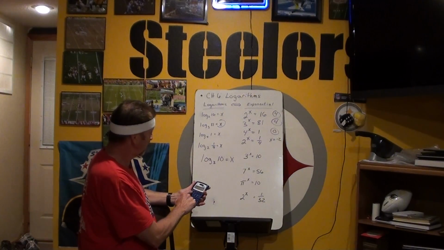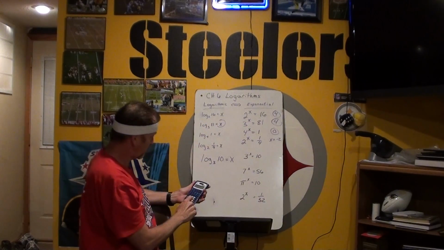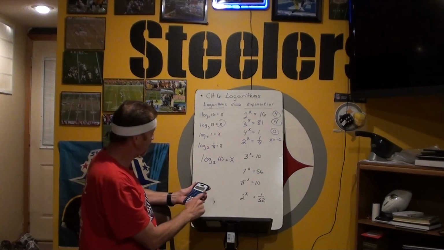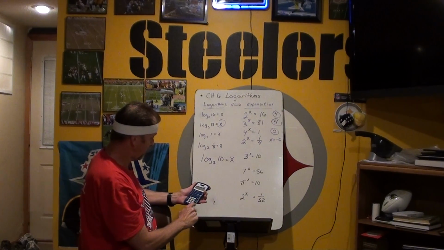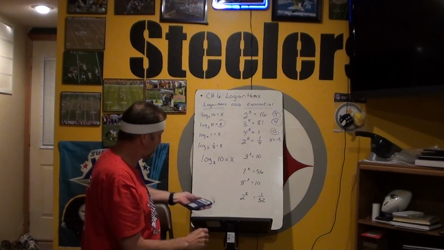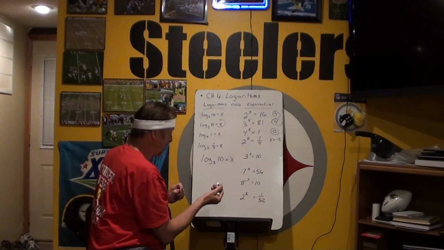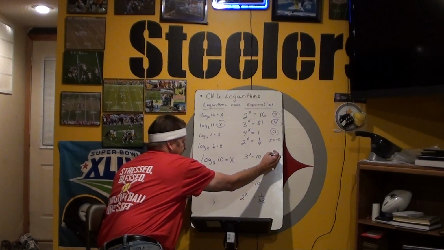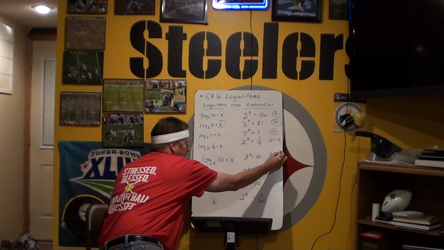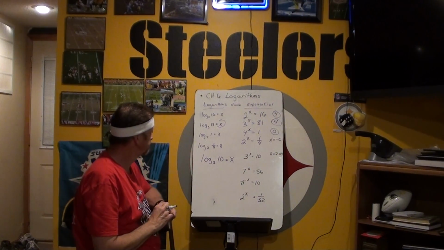So I go log of 10, that's the one that's situated up highest, that's how I remember it, divided by log of 3. So I'm going to find my log button again, put my 3 in there, I did division, I get 2.095. I don't know where to write that. I'll put it over here. x equals 2.095, so we could have put 2.1, but just to show, a little bit bigger than 2.